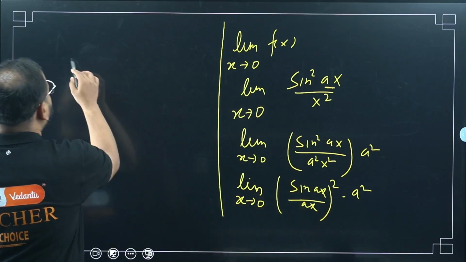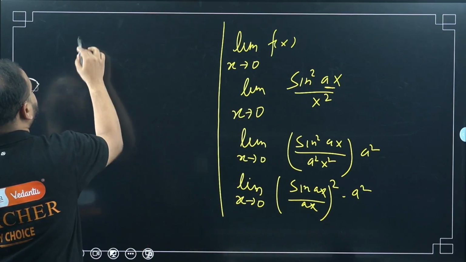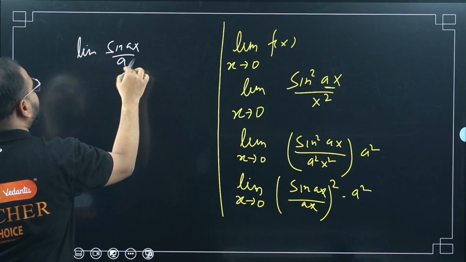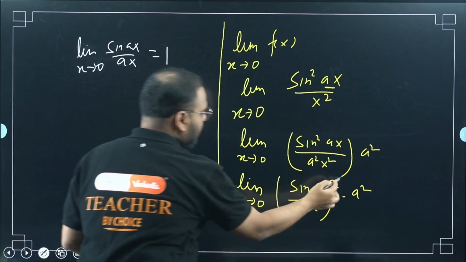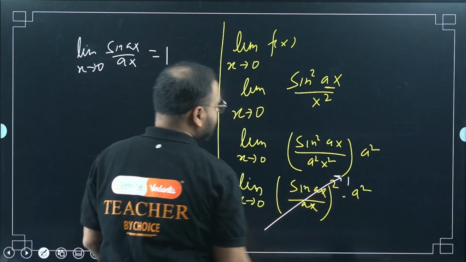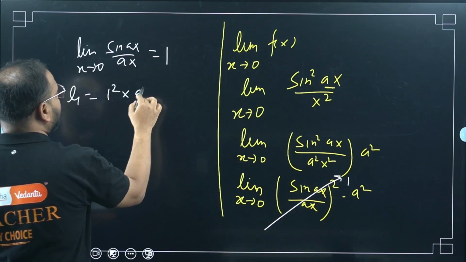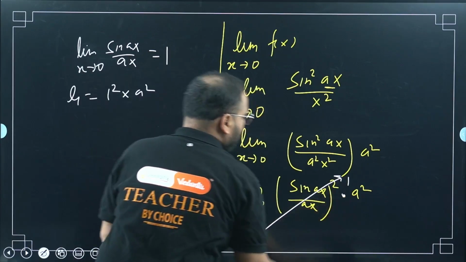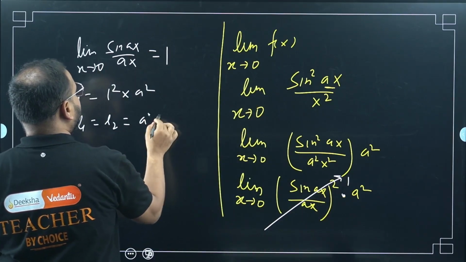Now apply the limit. We know this formula. Limit of sine ax by ax when x tends to 0 is what? 1. So this whole thing will be 1 square. So I get limit value L1 as 1 square into a square. This is multiplication, right? So I get L1 equals L2 equals a square.